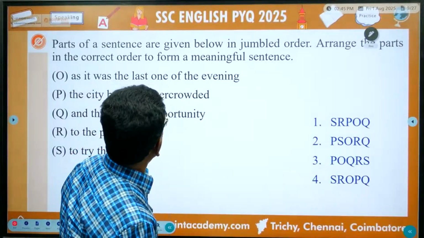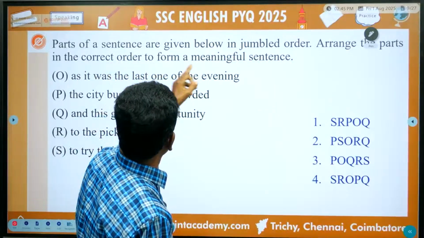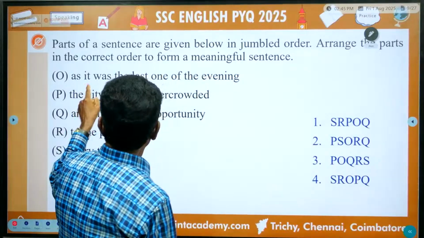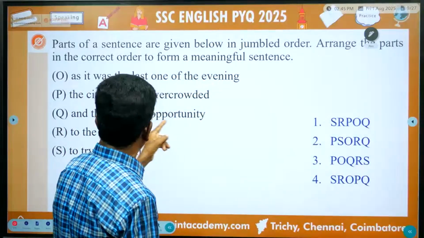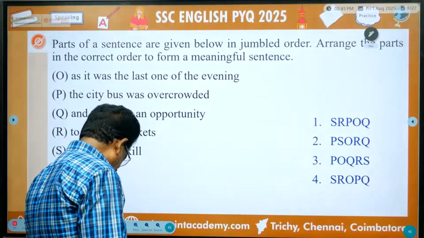Listen, parts of a sentence are given in jumbled order. Arrange the parts in the correct order to form a meaningful sentence. Now listen. As it was the last one of the evening, the city bus was overcrowded, and this gave an opportunity to the pickpockets to try their skill.